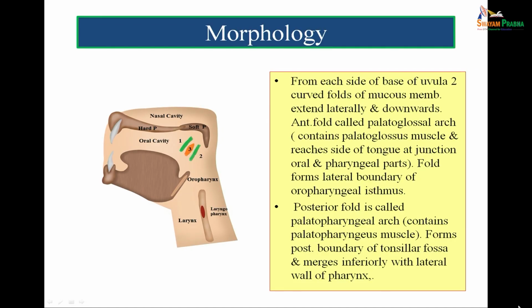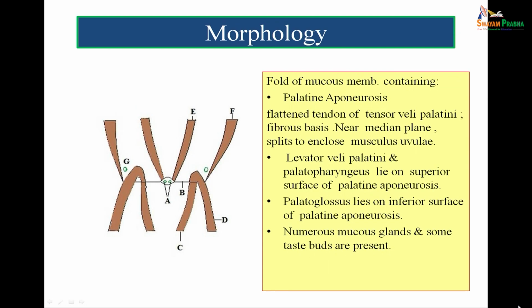So, I read from the slide: from each side of the base of the uvula, two curved folds of mucous membrane extend laterally and downwards. The anterior fold is called the palatoglossal arch. It contains the palatoglossus muscle and reaches the side of the tongue at the junction of the oral and pharyngeal parts. The fold forms the lateral boundary of the oropharyngeal isthmus. The posterior fold is called the palatopharyngeal arch. It contains the palatopharyngeus muscle, forms the posterior boundary of the tonsillar fossa and merges inferiorly with the lateral wall of the pharynx.